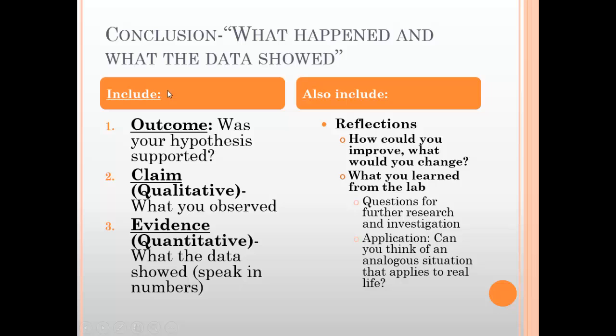So what did we find spending all this effort? So the outcome, there's going to be three main parts we're going to look at. The first is the outcome. Was your hypothesis supported? Was that right or wrong? The claim. This is the qualitative statement. Remember L for letters. So it's what you observed in words.